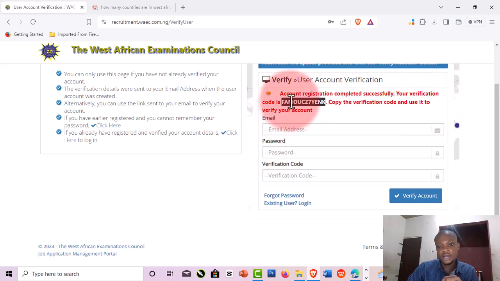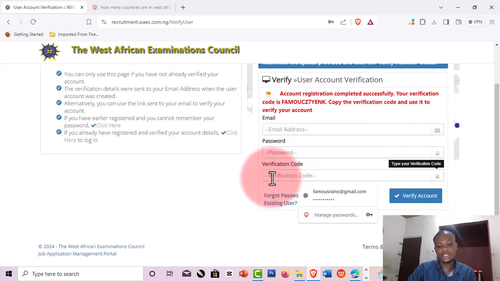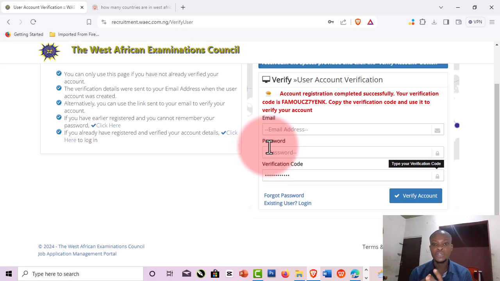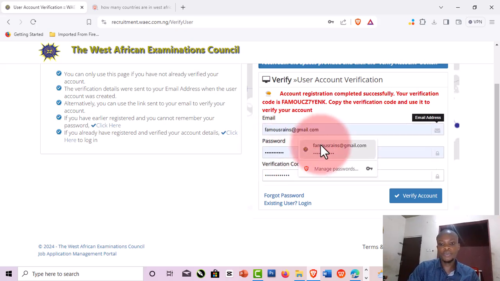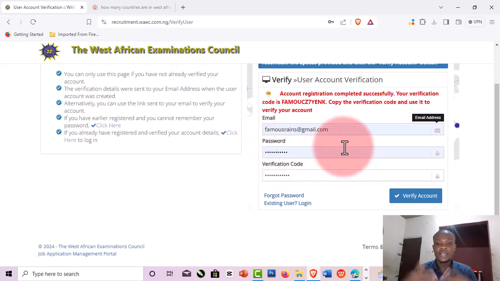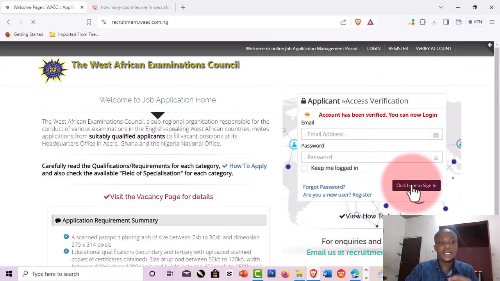What they are trying to do now, they are trying to make sure that it is not a robot that is trying to use this site. That's why they are doing all this verification, right? So I'm going to put in my code, and then I'll click, because I already saved my password. That will help me to bypass typing the password again. So I'm going to click here, verify account. So when I click on verify account, boom, my account is verified.